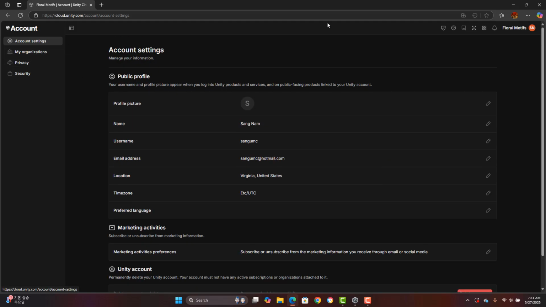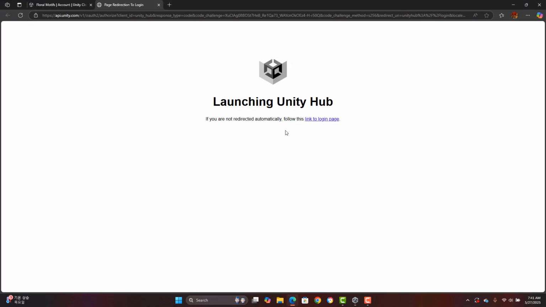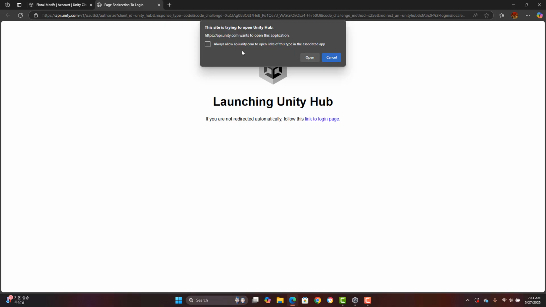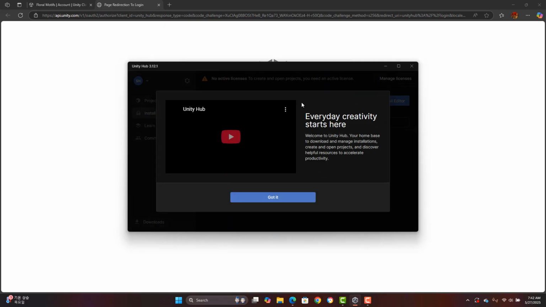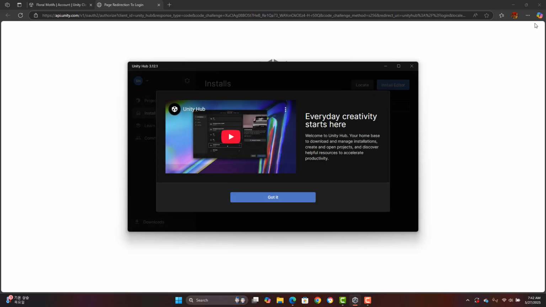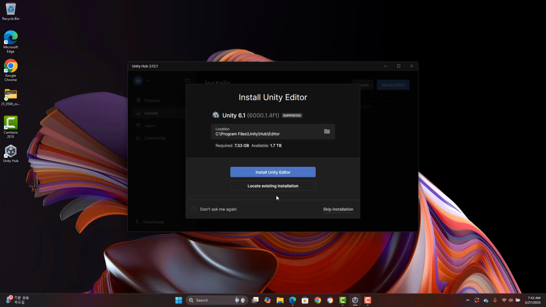And you can do other stuff later. So I already signed in, so okay, open. And it will open Unity Hub. Now it's connected to your account. Okay. So you can go through tutorials if you have time, but I'll just show you what to do.